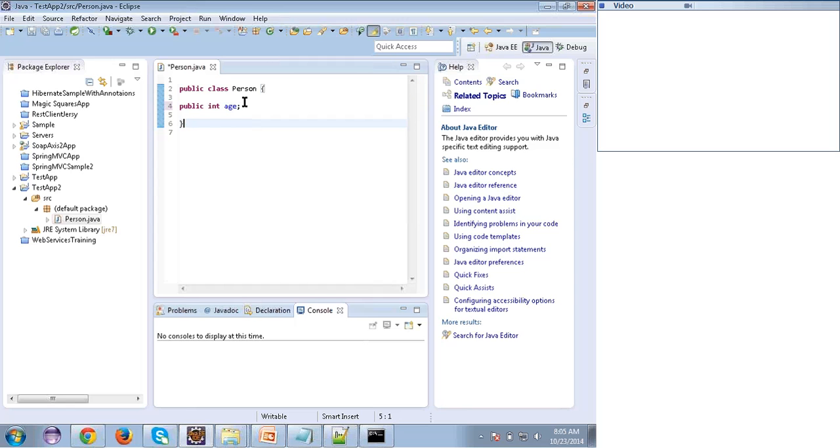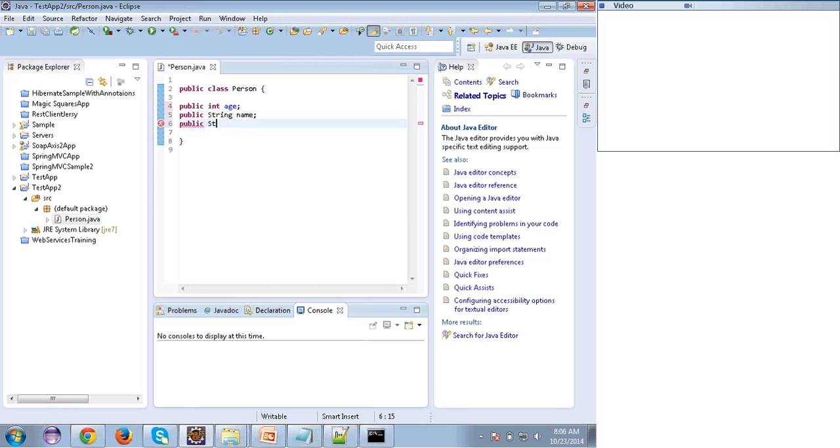Every person has an age, so for that I'm declaring a variable. Then public String. What is String, what is int, we will speak about later, but just understand the concept. I'm saying name, every person has a name. Then public String.